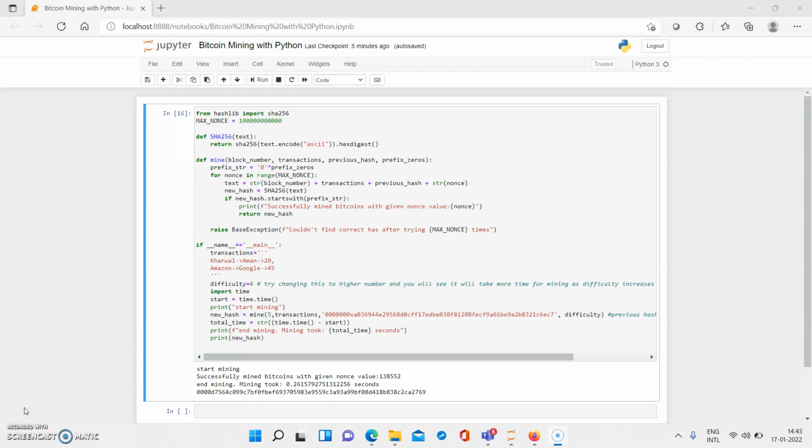See, mining means what? That is auditing, and basically, when you do the mining, you are going to verify the legitimacy of Bitcoin transactions. So here we are going to see how exactly we can do Bitcoin mining by using Python. So first of all, you should be aware what is Bitcoin mining.